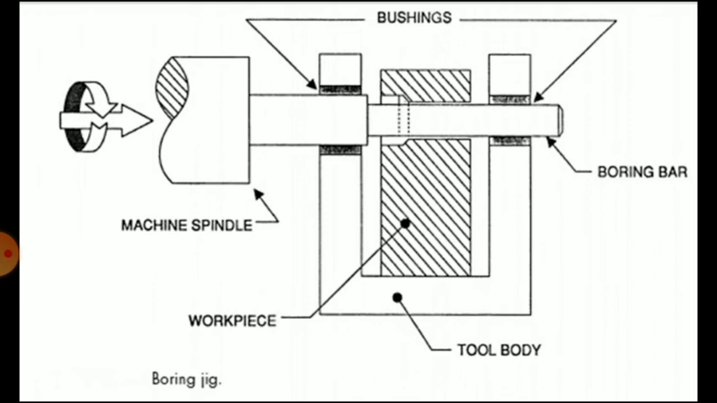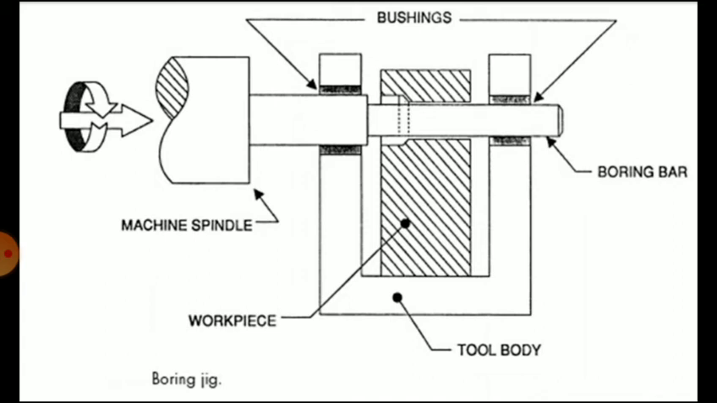So this is a boring jig. This is an example of a jig that is used for drilling, reaming and tapping operations. You can see there is a workpiece that is held and located by the jig. This is the jig body, and this is the machine spindle on which the boring tool is mounted. Boring means enlargement of a previously drilled hole. That enlargement is done by the boring tool.